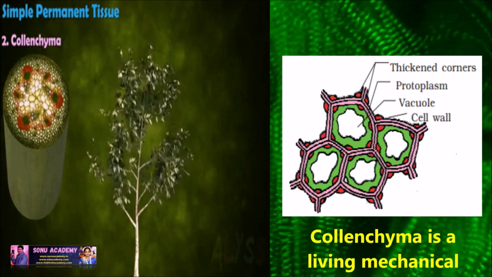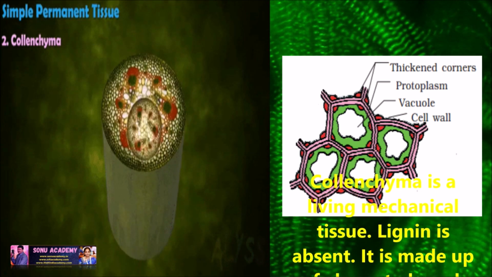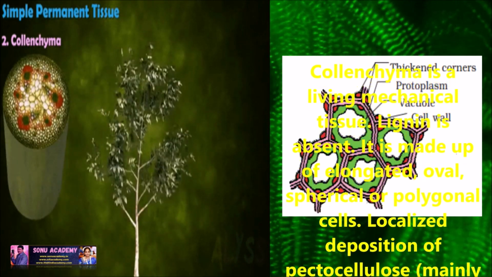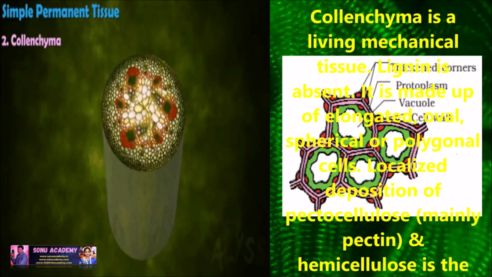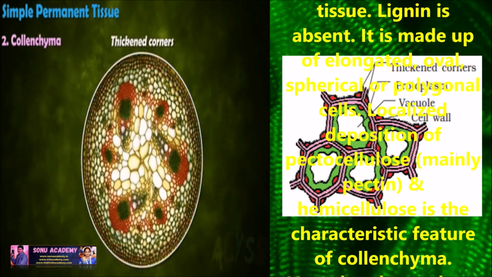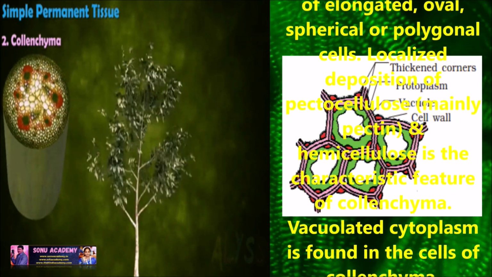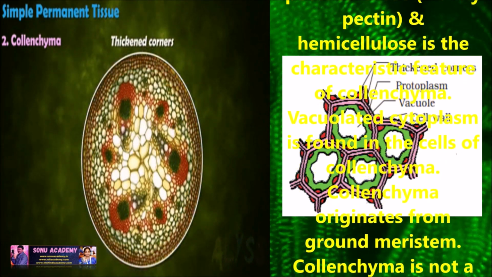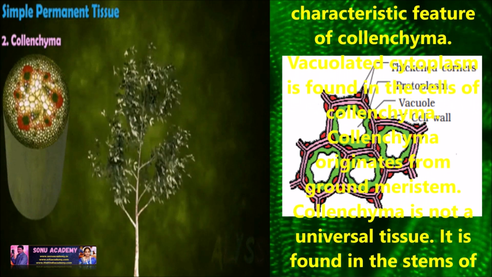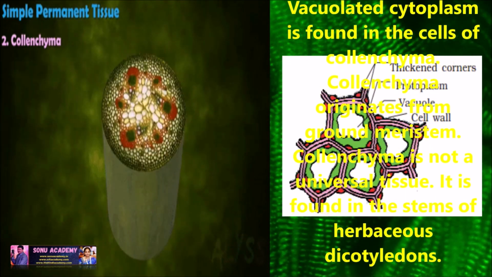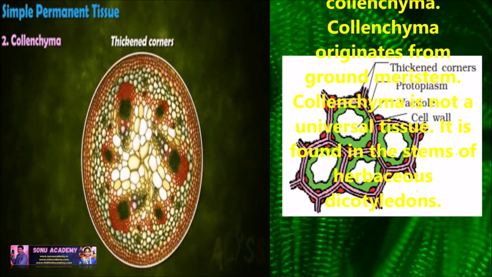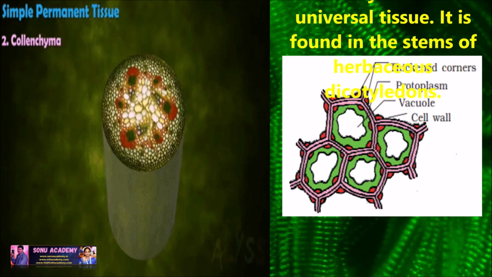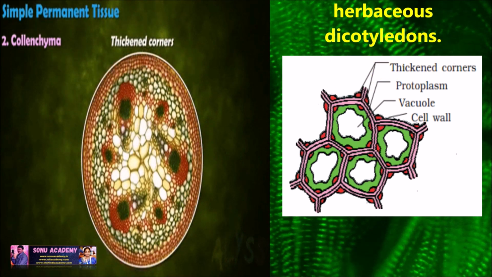Now let us discuss collenchyma. Collenchyma is a living mechanical tissue. Lignin is absent. It is made up of elongated, oval, spherical or polygonal cells. Localized deposition of pectocellulose, mainly hemicellulose, is the characteristic feature of collenchyma. Vacuolated cytoplasm is found in the cells of collenchyma. Collenchyma originates from ground meristem. Collenchyma is not a universal tissue. It is found in the stem of herbaceous dicotyledons.